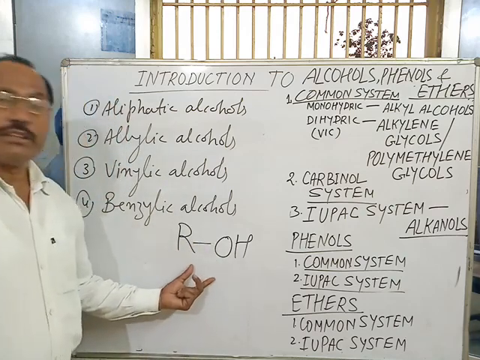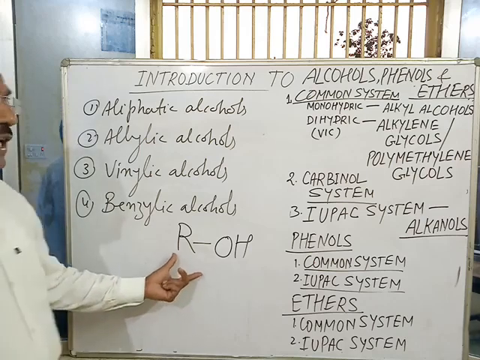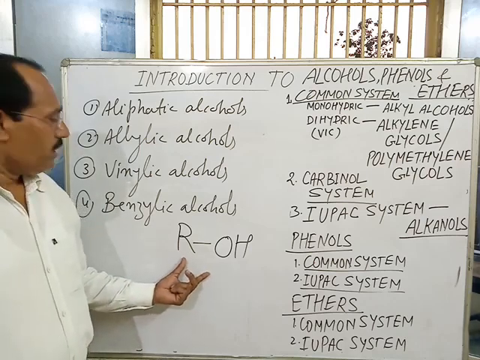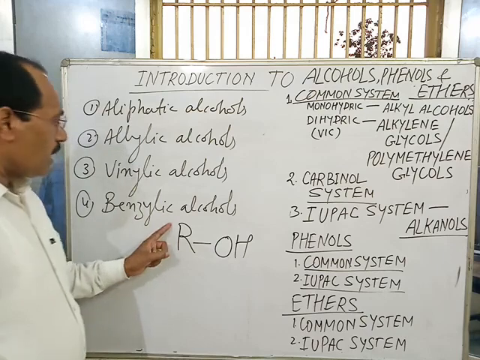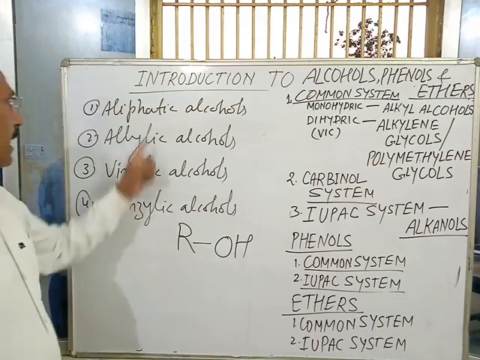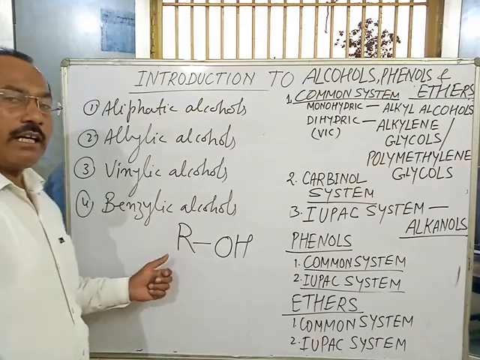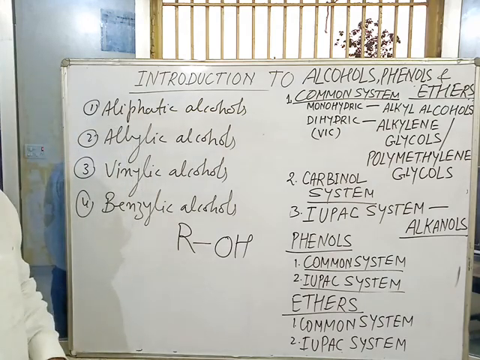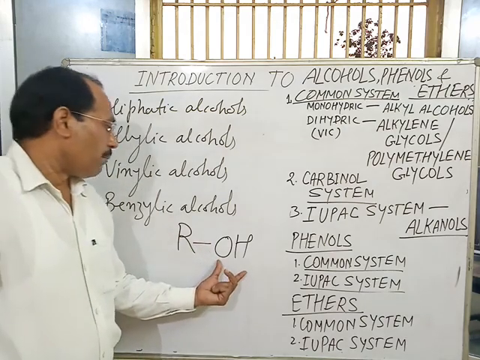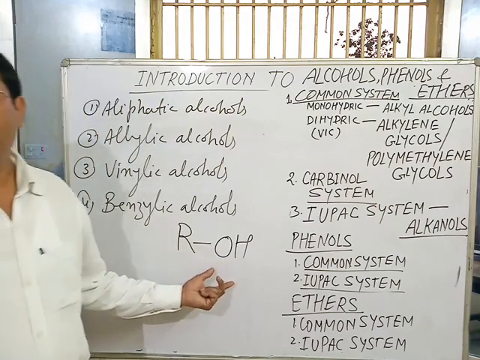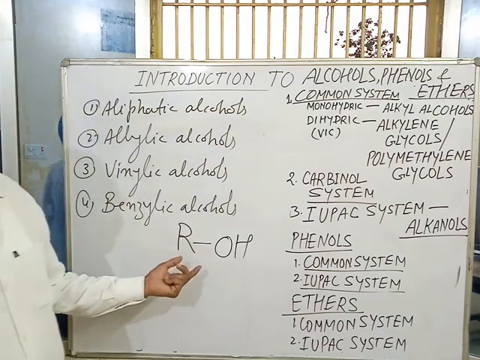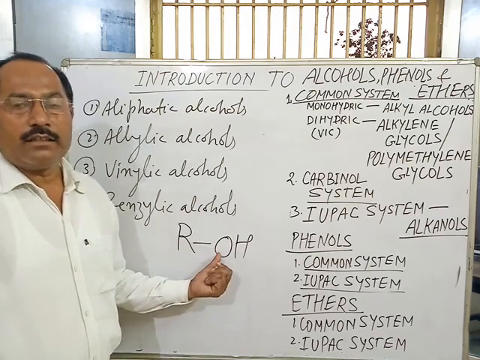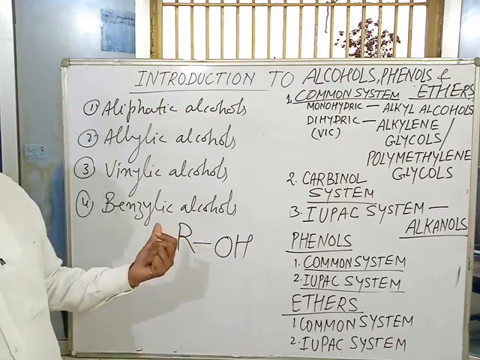ROH is the general formula of aliphatic alcohols. Depending on the nature of the alkyl group, aliphatic alcohols may be classified as primary, secondary and tertiary alcohols, and depending on the number of OH groups, as monohydric, dihydric, trihydric and polyhydric alcohols.